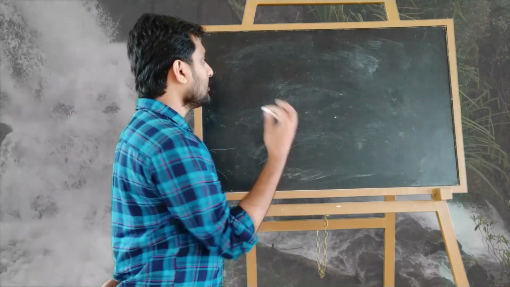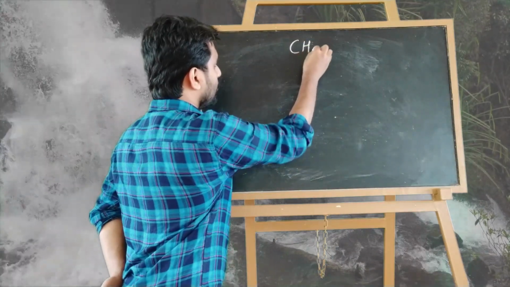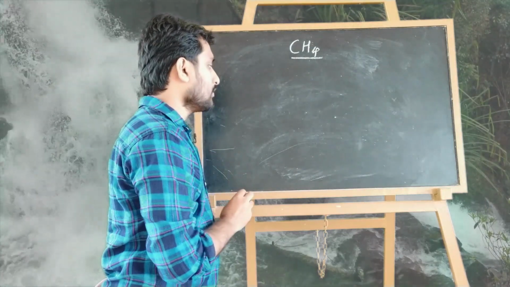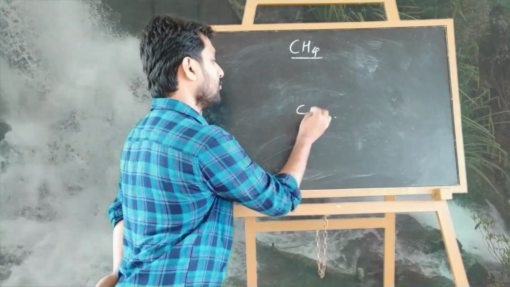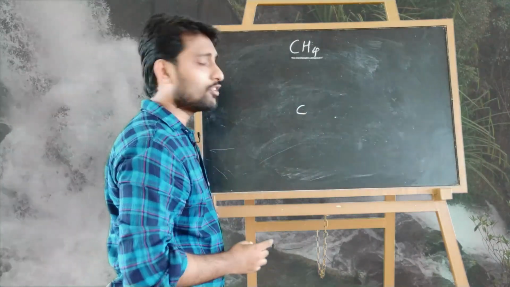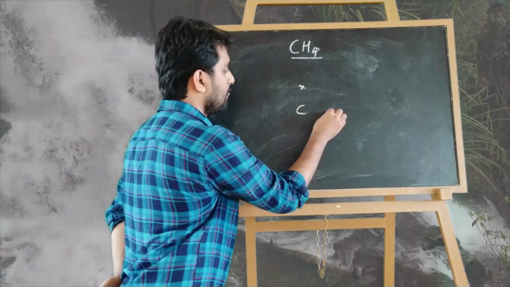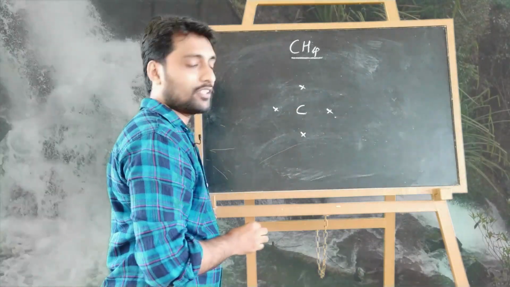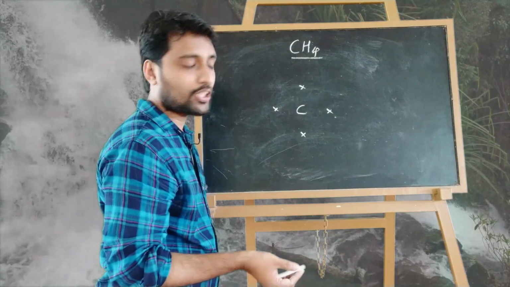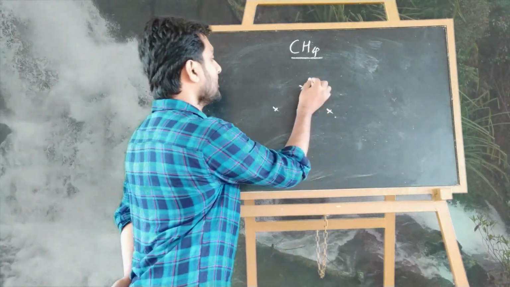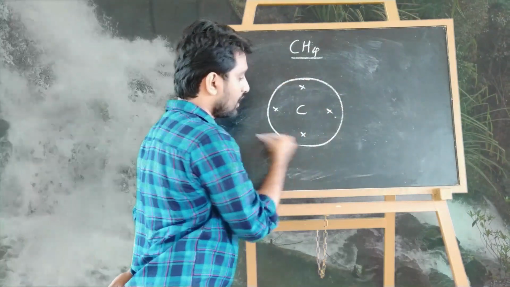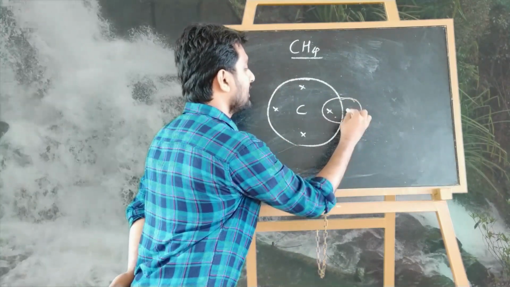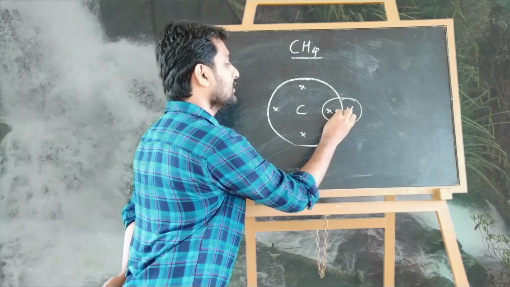Okay, so listen, methane means CH4. Here we can first draw carbon. How many electrons are there in the outermost shell of carbon? 4. Don't ever forget that there are 4 electrons in the outermost shell. That means the valence electrons of carbon is 4. Valency is also 4. So this is the electron dot structure of carbon, and here 4 hydrogens. One hydrogen comes here and shares its 1 electron with this electron.